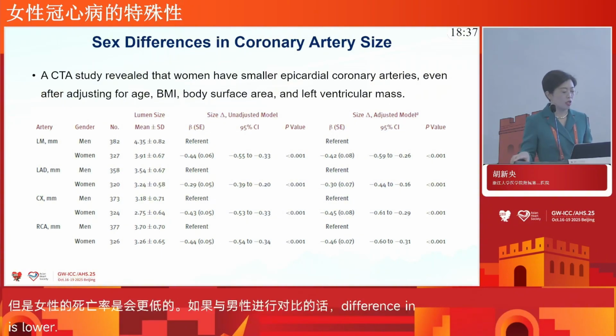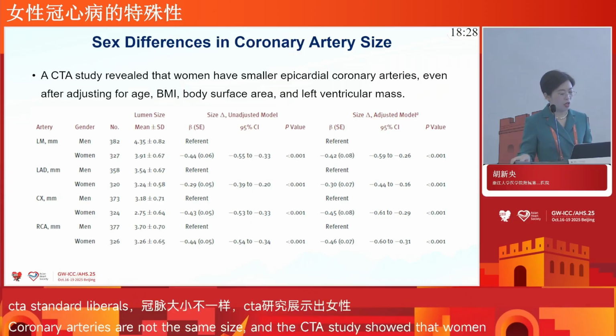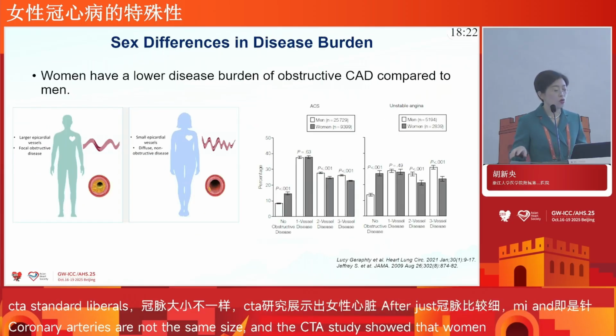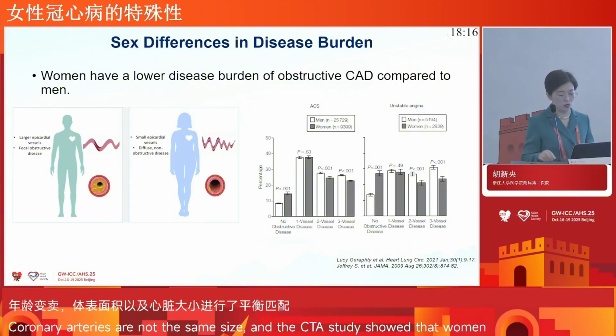A CTA study reveals that women have smaller epicardial coronary arteries, even after adjusting for age, BMI, and left ventricle mass. And also, women have a lower disease burden of obstructive CAD compared to men.